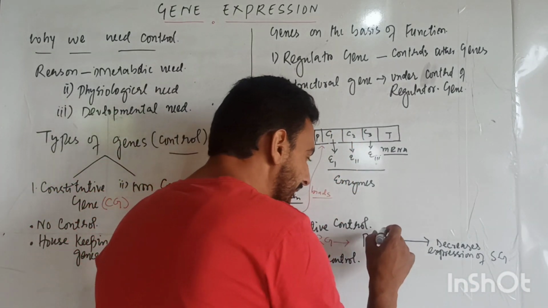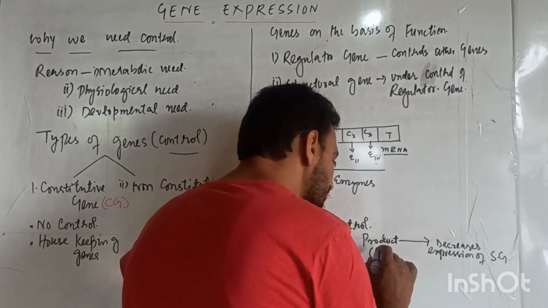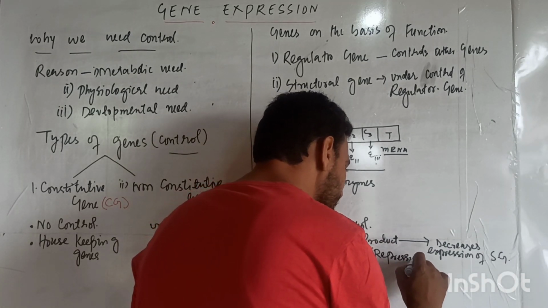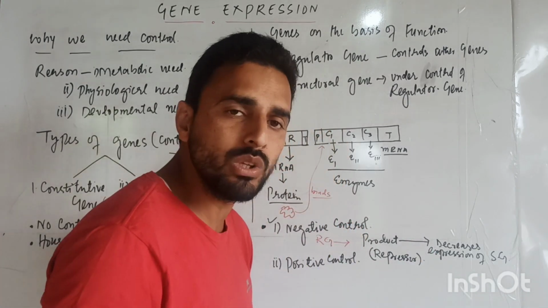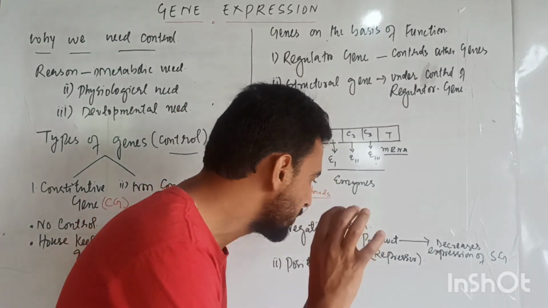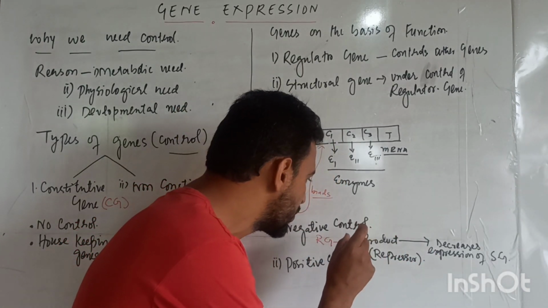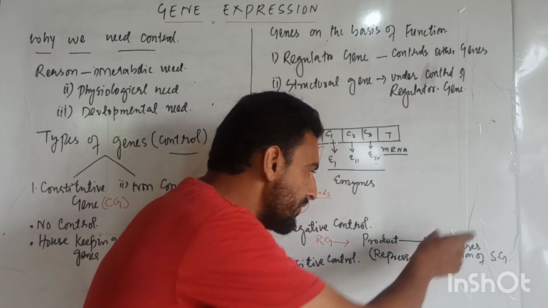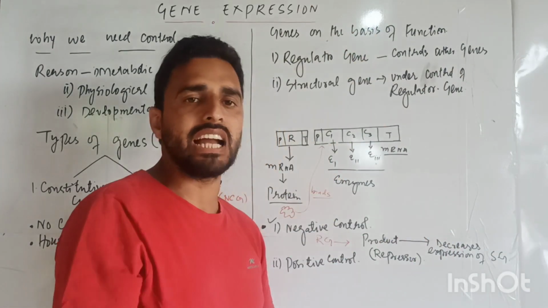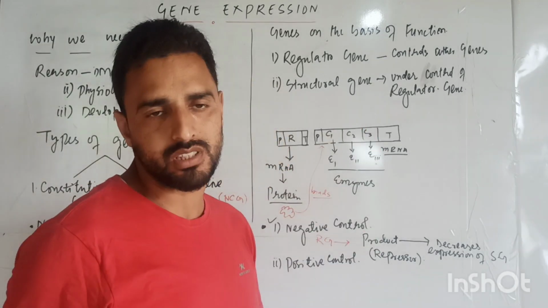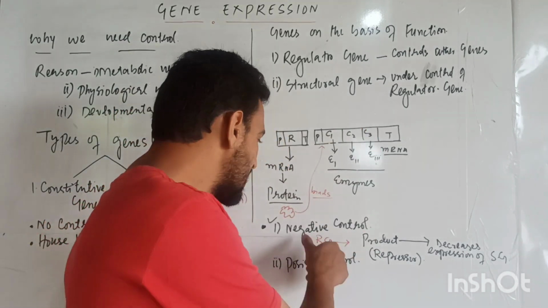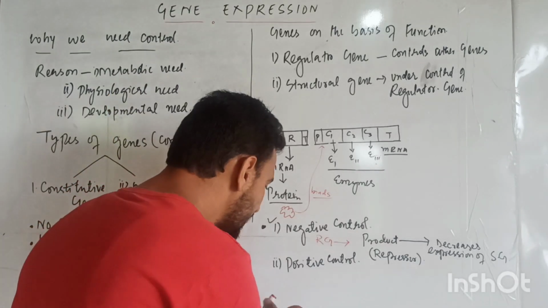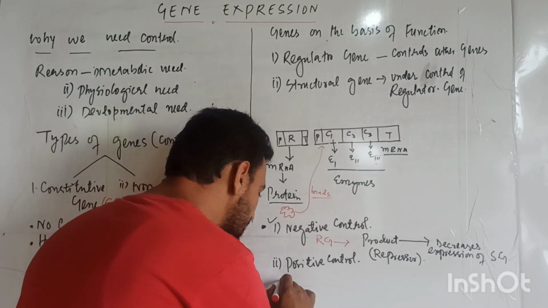And at that time the name of the product here is repressor. That means, dear students, the regulatory gene produces the repressor, which decreases the activity, which decreases the expression of the structural gene. This is known as negative control. Are you getting me? Now, what happens in positive control?